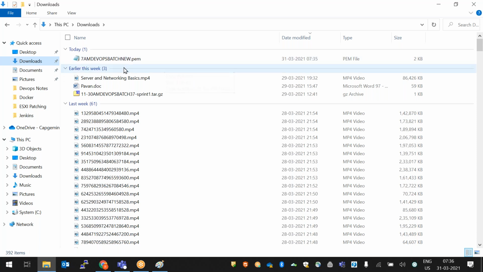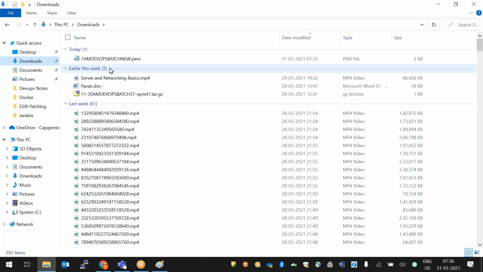For that we require a tool, which is PuTTYgen. To connect to our instance, we require a PuTTY session. To convert this PEM file to PPK, we require PuTTYgen. First, we need to see how to download PuTTY. I'll show you. PuTTYgen will also be downloaded when we download PuTTY.